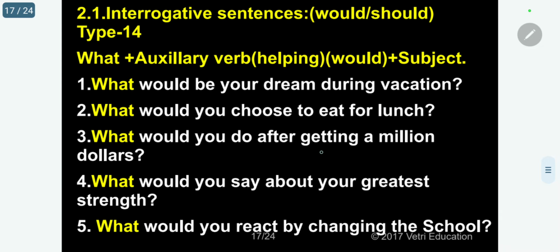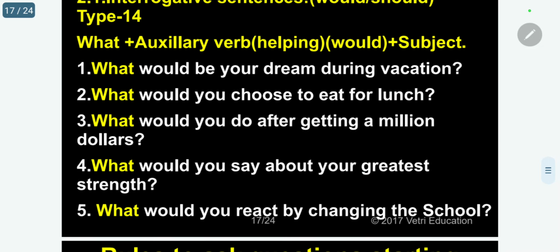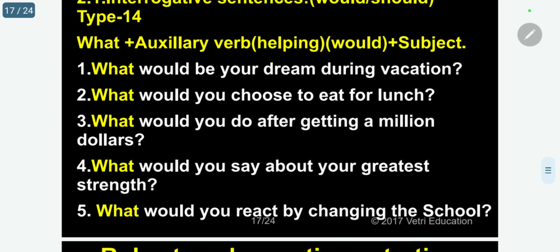Now, kindly follow would. Next is would. One interesting piece of information I want to give, my dear students: in most of the lower classes, many teachers confuse you by saying will is present tense and would is past tense. No, it is not correct. Both words indicate only future tense. Will is also future, would is also future.